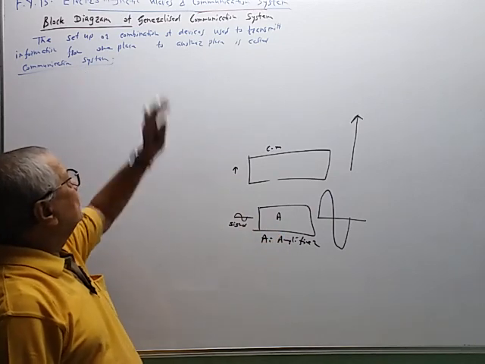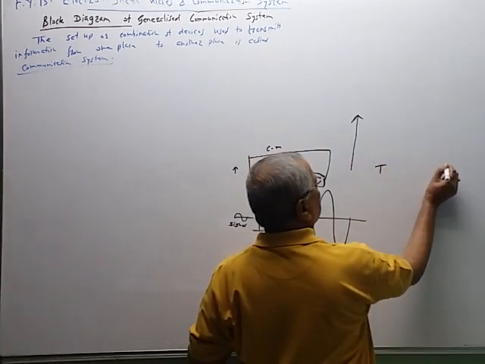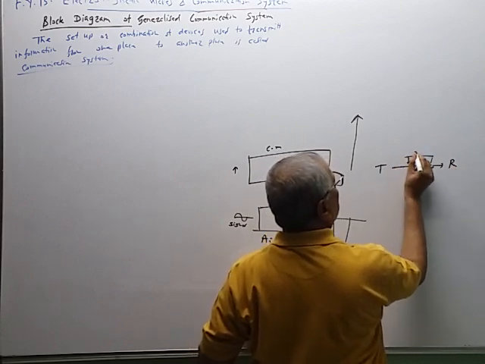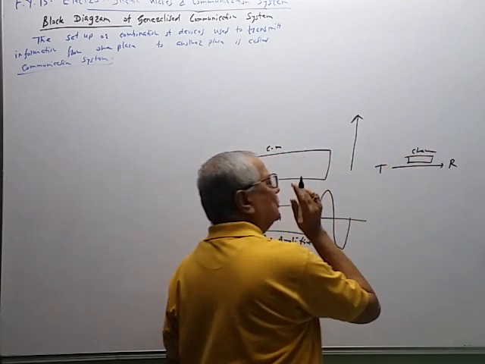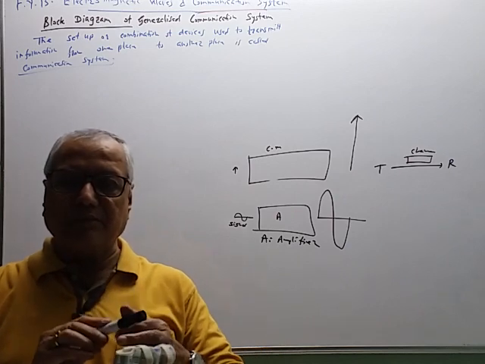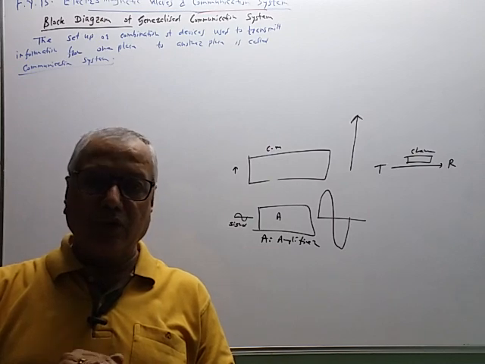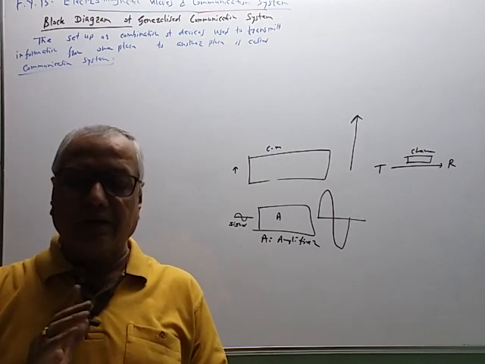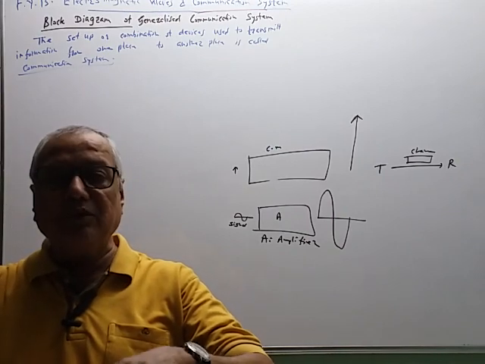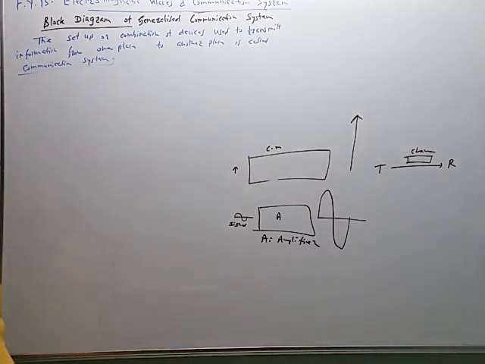So in this generalized communication system, there are three main blocks. One is a transmitter, second one is a receiver, and the signal goes from transmitter to receiver through a communication channel. Like this. So transmitter, channel, and receiver. These are the three main blocks. Now in the transmitting section, there is a variety of circuit used depending upon the audio signal, video signal, TV signal, radio signal, etc. So this generalized block diagram can be used anywhere like this. So now we know the meaning of the block diagram.